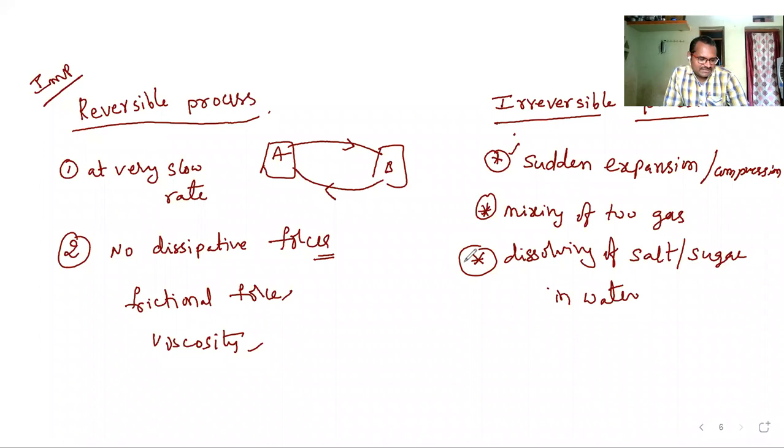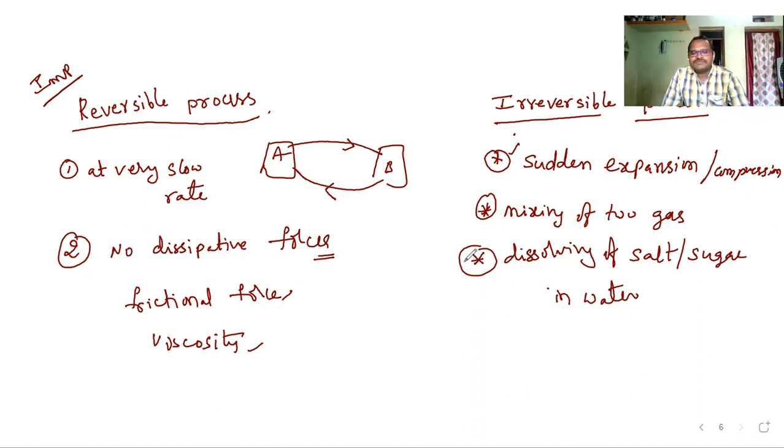Examples for reversible processes: ideal gas expansion and compression at a very slow rate, the best example. Second example, you can take any thermal process which is occurring at a very slow rate. Two examples are enough. An irreversible process means any thermodynamic process which cannot proceed back.